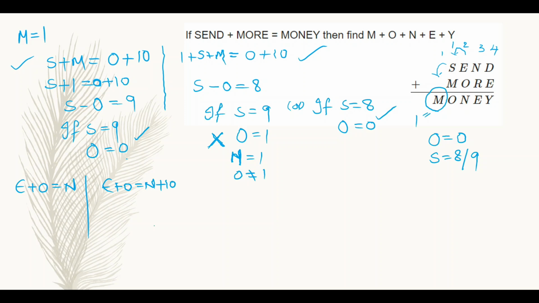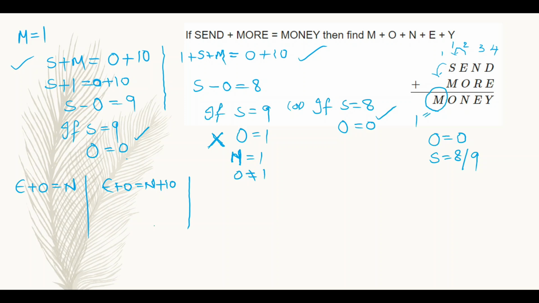E plus O may be equal to n plus 10. Addition of the second column may give a carry to the first column. If there is a carry to the first column, then the result of E and O will be greater than 10. Then I have to write n here and send that carry to the first column. That's why I am taking E plus O is equal to n plus 10.